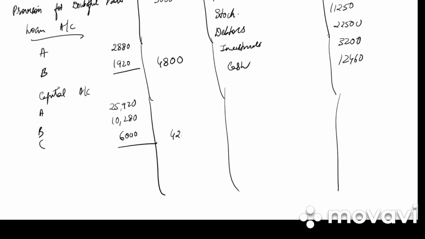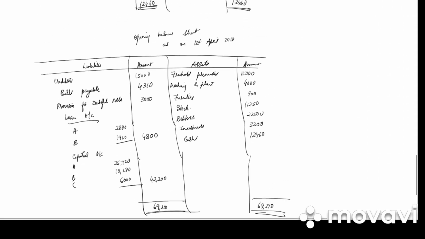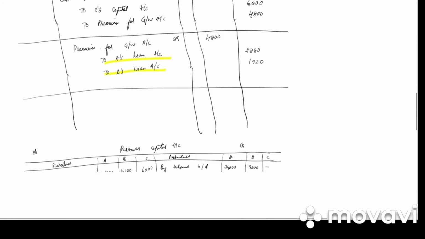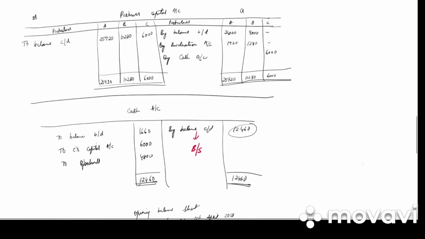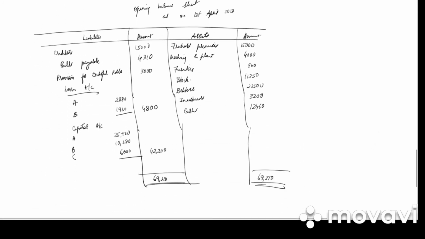So we get 42,200. So what is the total of our balance sheet? 69,310, 69,310. Clear? So in this problem what was new was the journal entries, and also they had given us premium for goodwill is transferred to loan account.